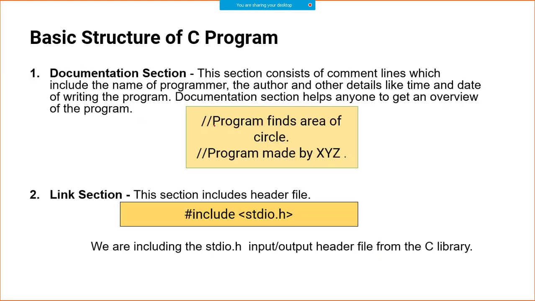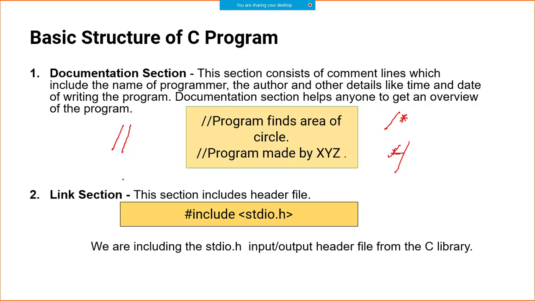In order to write the documentation section, you can use this double slash. This indicates a comment in C programming, double slash like this. So this is a one line comment. And if you want to write multi-line comments, you can do something like this, slash star and then star slash. I will explain this practically, don't worry. This is how you can write multi-line comments, and this is how you write a single line comment, right?